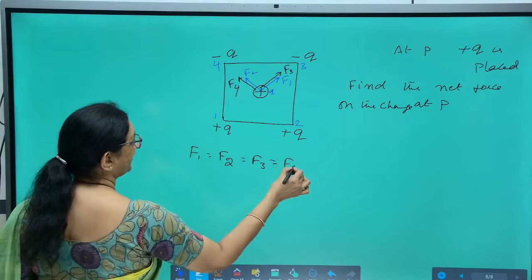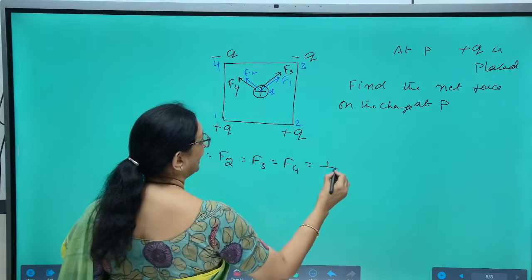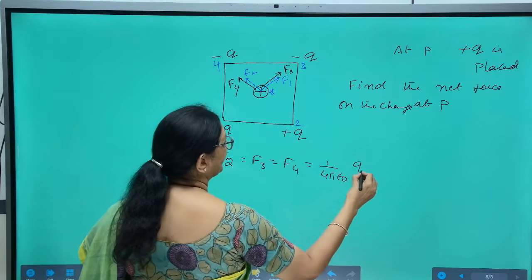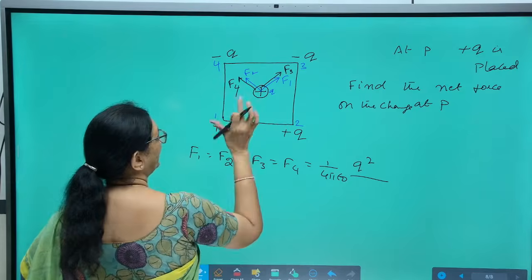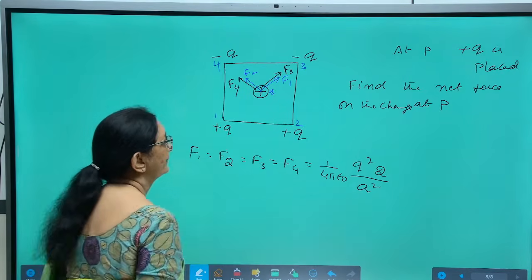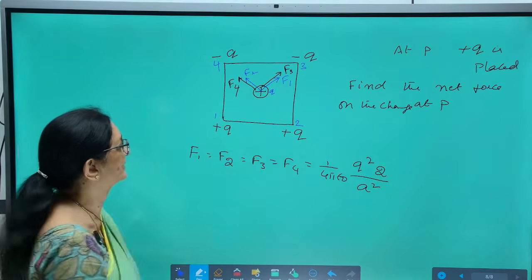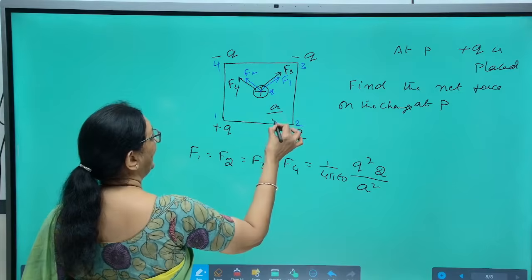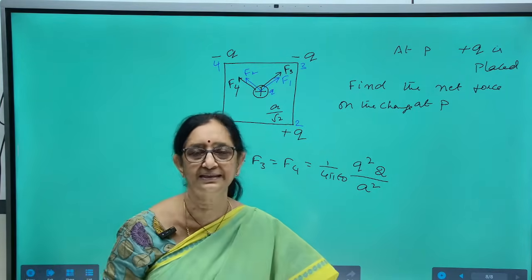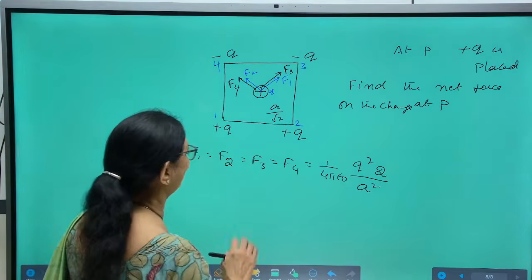In the previous problem also we proved that, because force is 1 by 4 pi epsilon naught, product of the charges q into q, by square of the distance, (a by root 2) whole square. So this product of charges is q square and this distance is a by root 2. As all the corners are at equal distances from the center of the square, all the forces are identical.